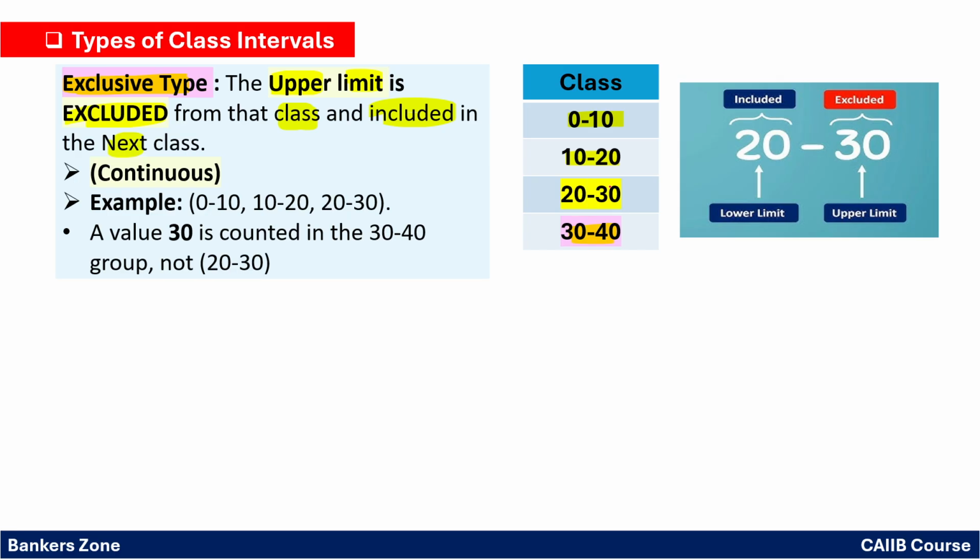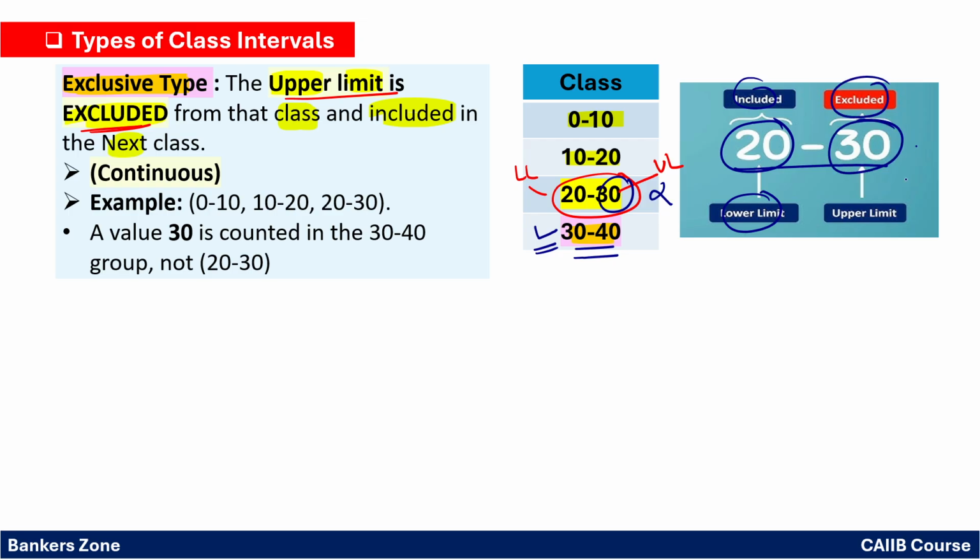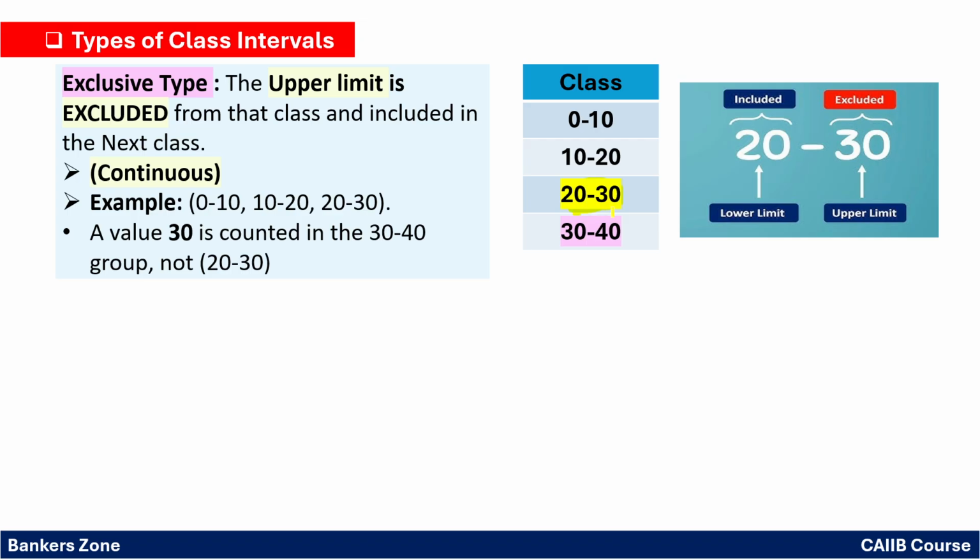Now take the example of 20 to 30. What they are saying is that the upper limit is excluded. So 30 is the upper limit and 20 is the lower limit, right? The upper limit 30 we will not count here. 30 we will count in the next class, that is 30 to 40. So in 20 to 30, the lower limit 20 is included in the same class. However, the upper limit 30 is excluded from that class and will be included in the next class. That is called exclusive. So here simply the upper limit is excluded.